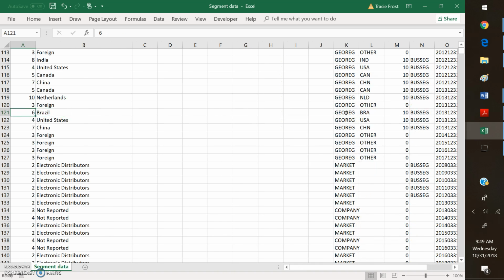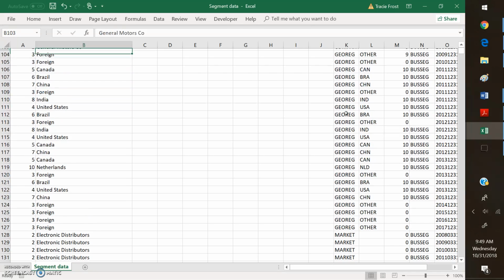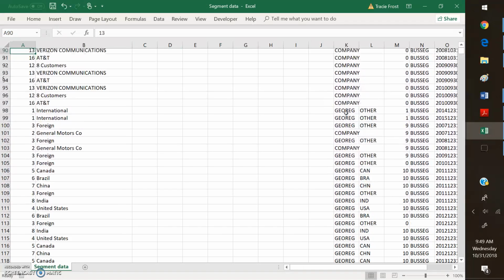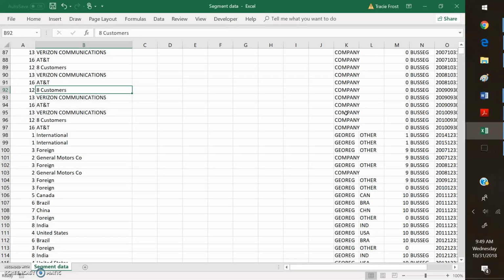Seco something. Okay, and then obviously what we want is to see some examples like this. So here's General Motors, and these are classified as companies. But firms with names are not the only ones that are classified as companies. We also have 8 customers classified as a company. And in some cases it'll say not reported here in this column, and it'll be classified as a company.